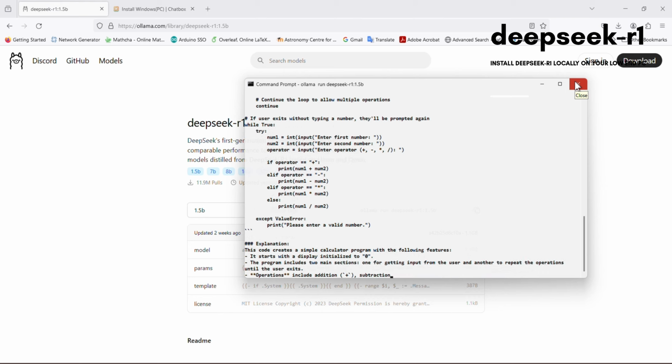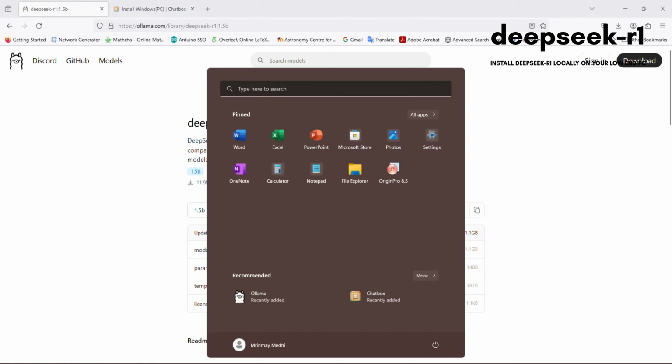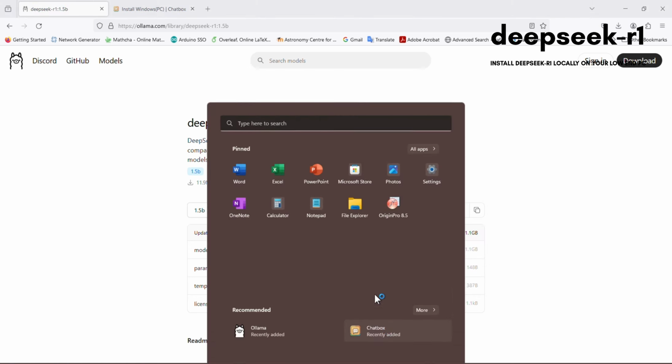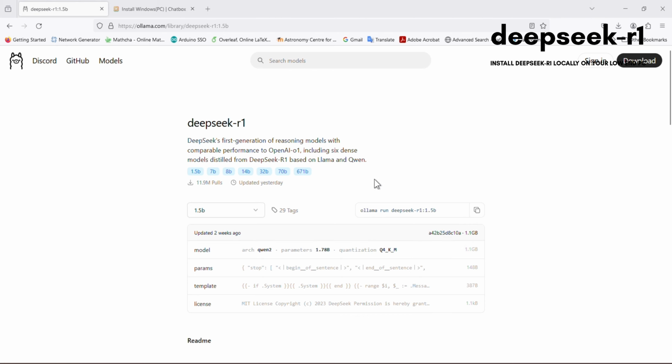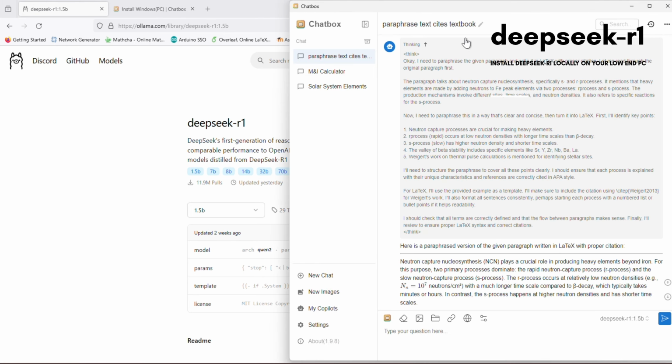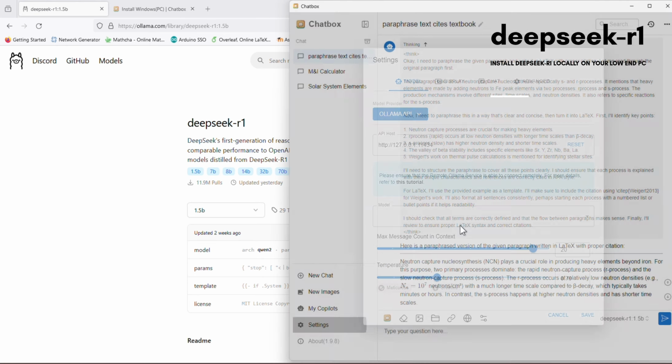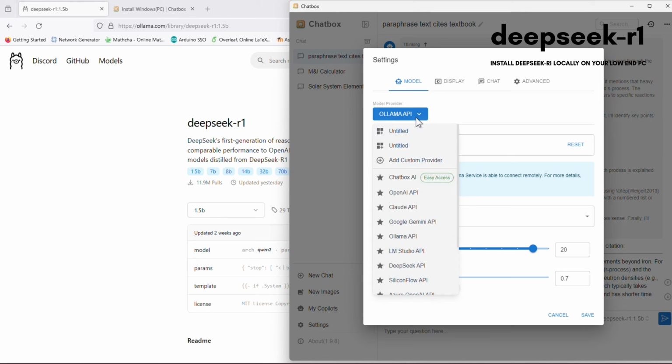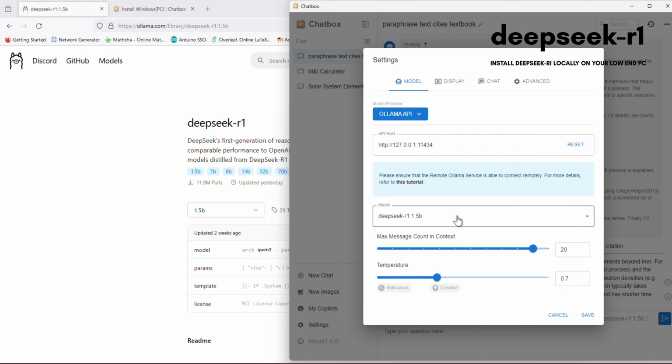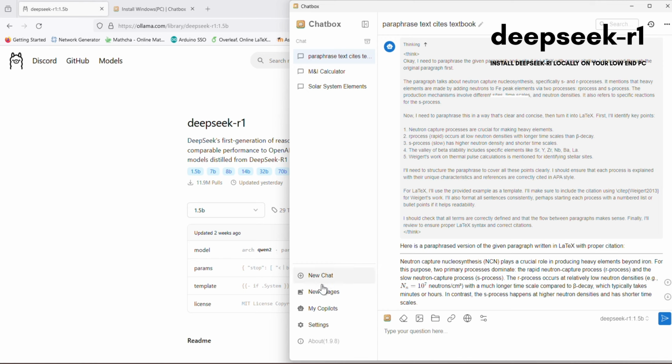Let's close this and open ChatBox. To use ChatBox, your Ollama app must be running in the background. Click on settings, click on Ollama API. Then this link will remain the same. Click on DeepSeek R1 1.5 billion, click on save.